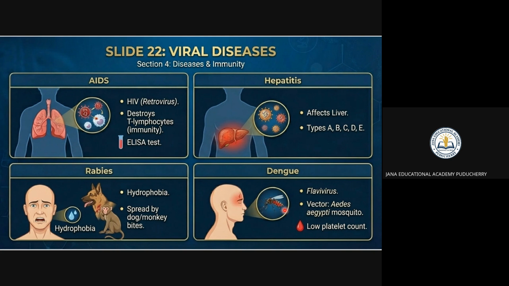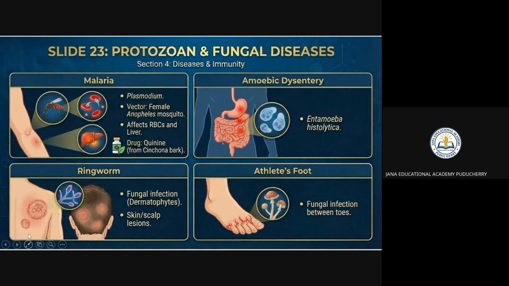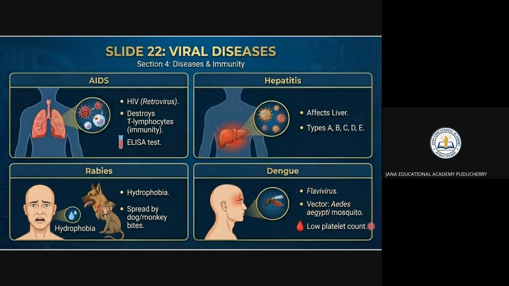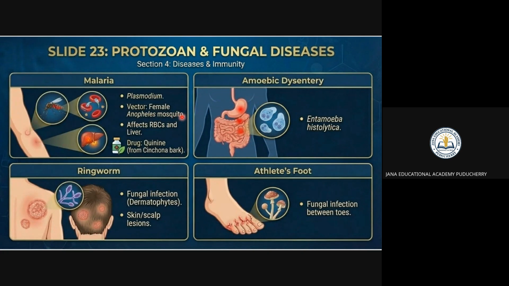You see that malaria is not a virus or a bacteria. It is caused by protozoa. Malaria is spread by the female, right? The dengue is spread by the male one. So you have to remember this thing. Malaria is nothing but the female. This one, dengue, is spread by the male. That is the Aedes mosquito. You see here, the vector is the Anopheles mosquito.